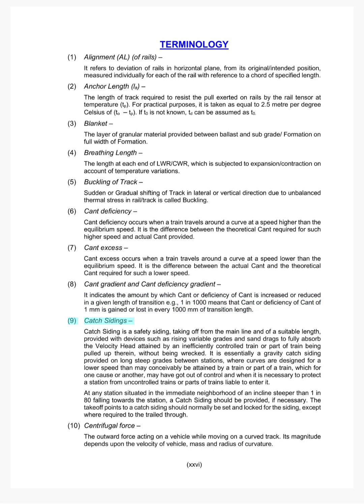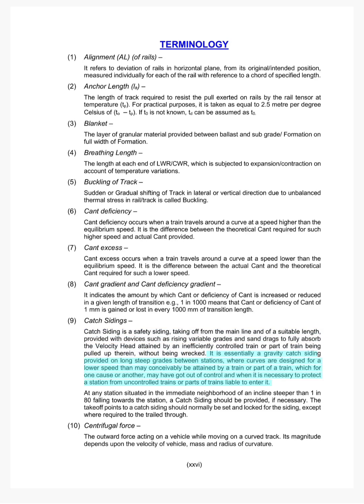9. Catch sidings. Catch siding is a safety siding, taking off from the main line and of a suitable length, provided with devices such as rising variable grades and sand drags to fully absorb the velocity head attained by an inefficiently controlled train or part of train being pulled up therein, without being wrecked.